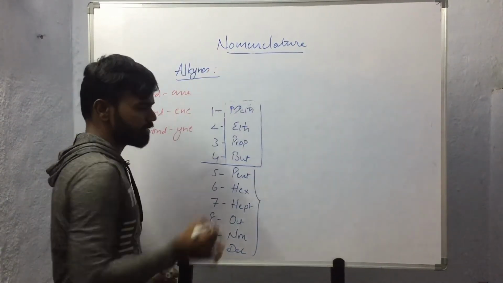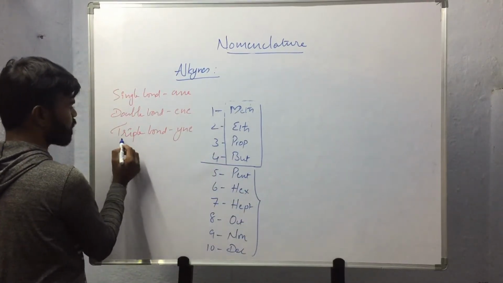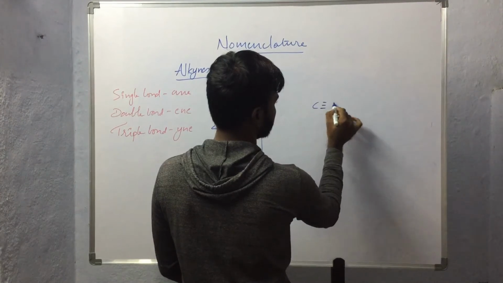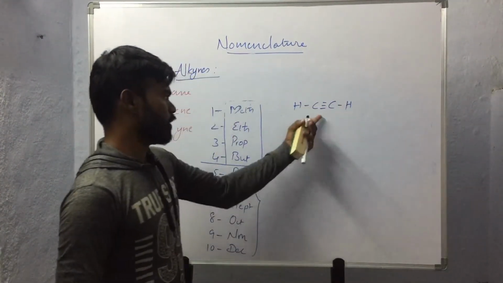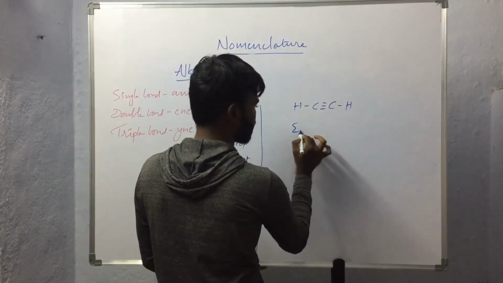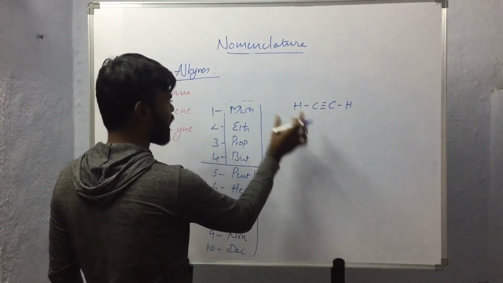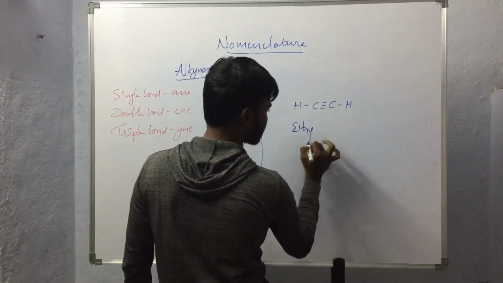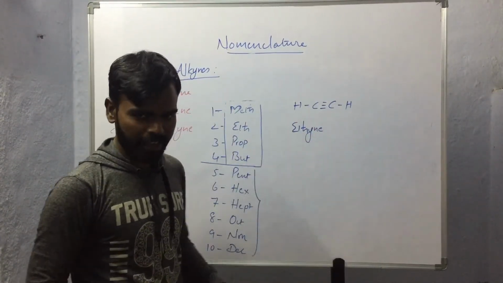We have already discussed that alkynes means these compounds will be having a triple bond. So let us consider this. Here 2 carbon atoms are present, so the prefix eth is used, and as it is an alkyne with a triple bond, we will be using ine as the suffix. So the name of the compound will be ethine.